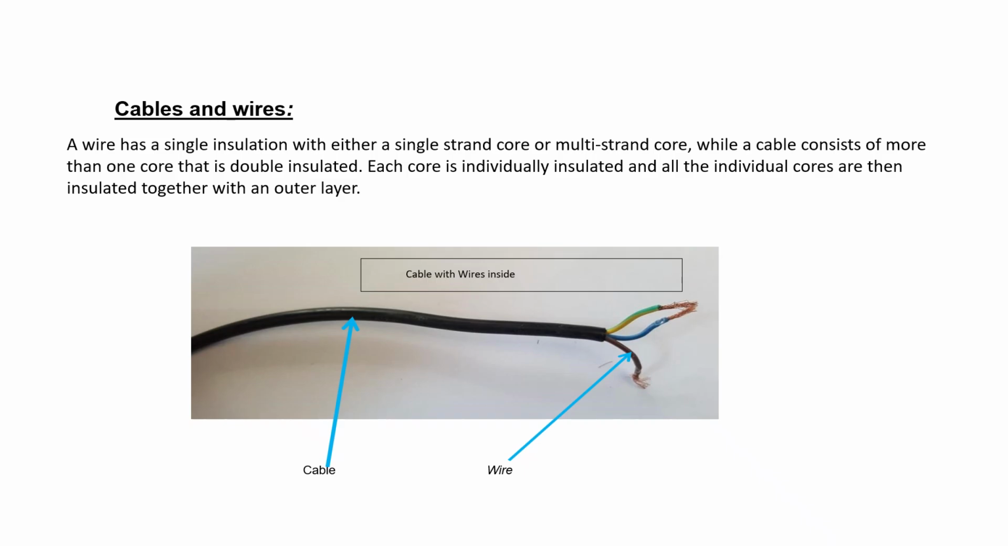Cables and wires. A wire has a single insulation with either a single strand core or multi-strand core, while a cable consists of more than one core that is double insulated. Each core is individually insulated and all the individual cores are then insulated together with an outer layer.